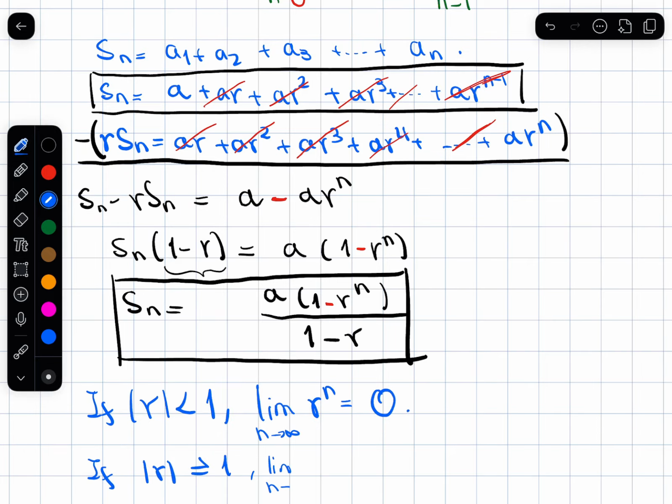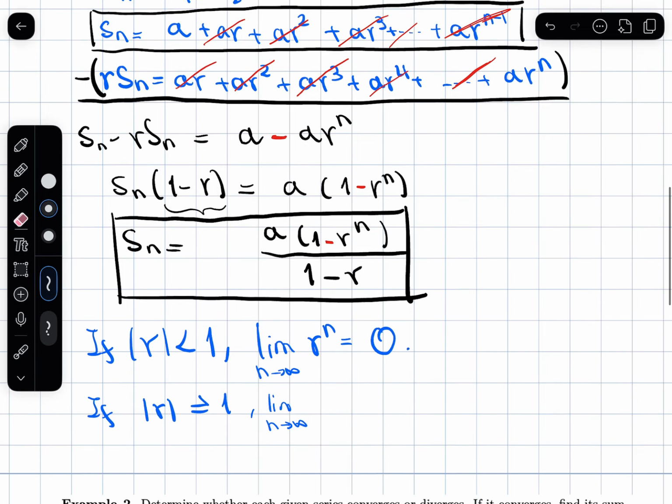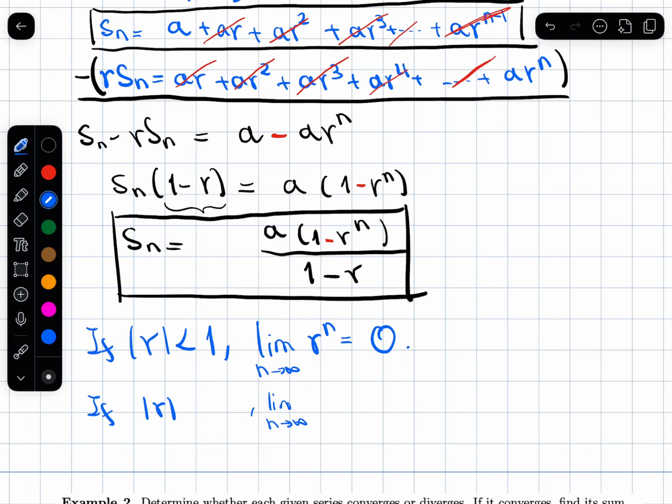Which will make the limit... So let me actually divide this into a few cases. If it's greater than 1, then this limit is clearly infinity. And so the series will diverge. The case where r equals 1 is the case that we have to be more careful about. When r equals 1, that can't happen because the bottom of the fraction is 1 minus r. So that is not something that we can handle. So the series will diverge here as well.